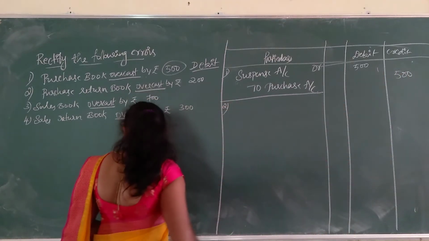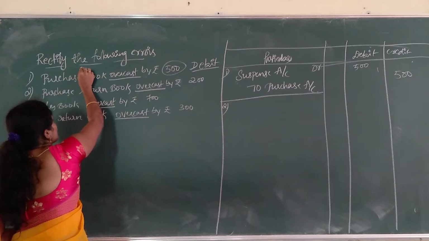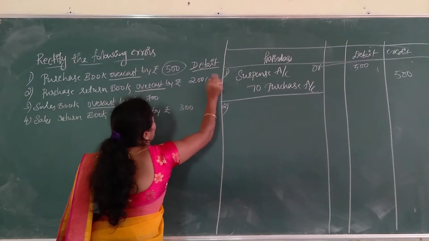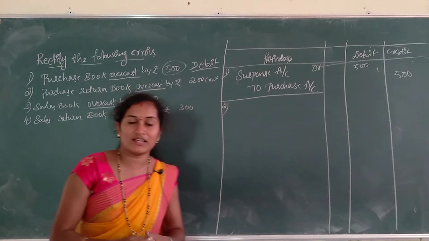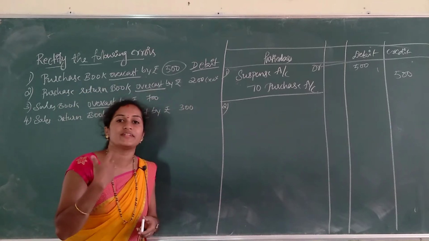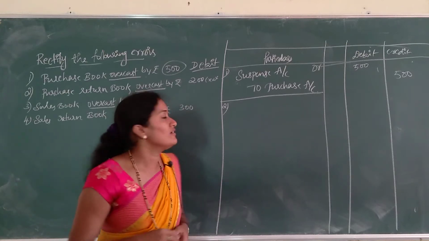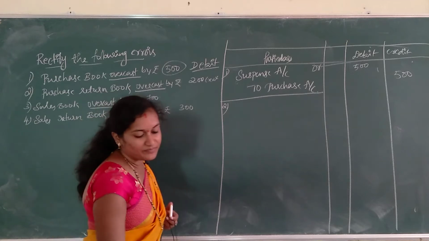And second one is purchase return book. If purchase book shows debit balance, purchase return book shows credit balance. Opposite of this. ಪರ್ಚೇಸ್ ಮಾಡಿದ್ದನ್ನು ನಾವು ರಿಟರ್ನ್ ಮಾಡ್ತೇವೆ. ಇಫ್ ಇಟ್ ಈಸ್ ಏನಾದರೂ ಡ್ಯಾಮೇಜಸ್ ಬಂದಿದ್ದರೆ ನಾವೇನು ಮಾಡ್ತೇವೆ, ಅದನ್ನು ರಿಟರ್ನ್ ಮಾಡ್ತೇವೆ. If purchase is on the debit side, purchase return is obviously on the credit side. Purchase return book shows a credit balance.